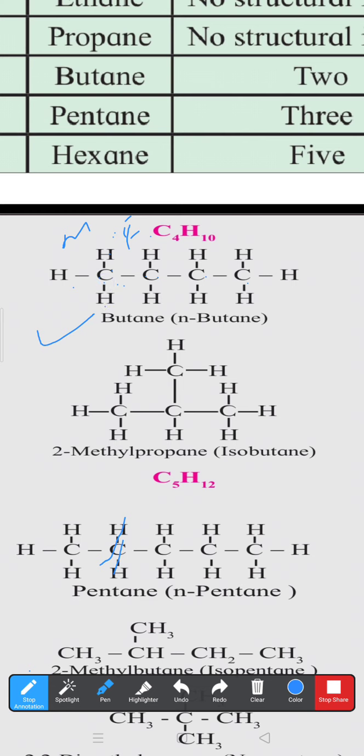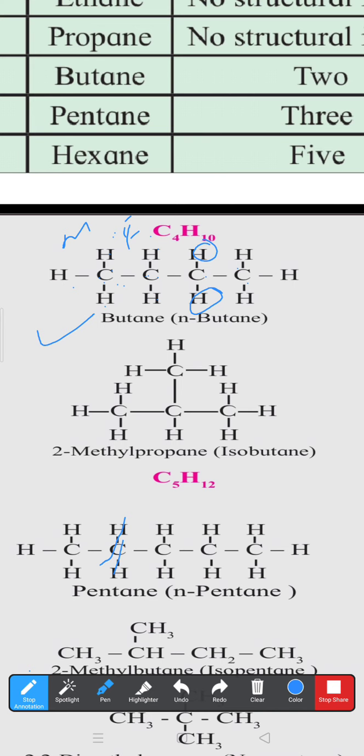Now see the middle carbon. This carbon is joined with the previous carbon and the next carbon, and the rest of the two valencies are satisfied by these two hydrogen atoms. Is it clear? Then the next carbon is bonded to the two neighboring carbons, and the rest of the valency we satisfy by this hydrogen as well as this hydrogen.